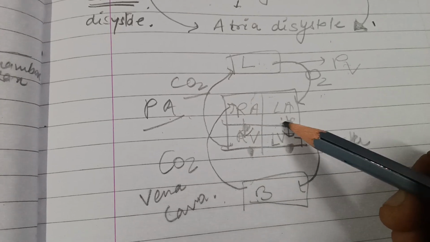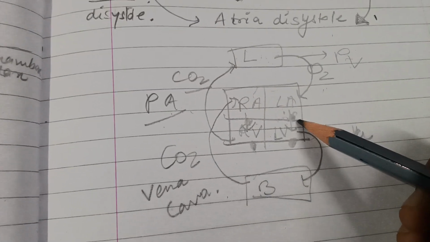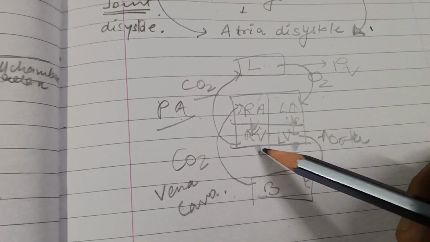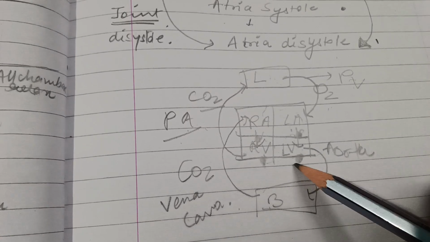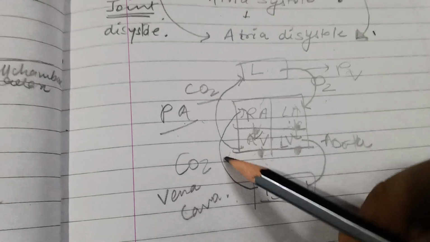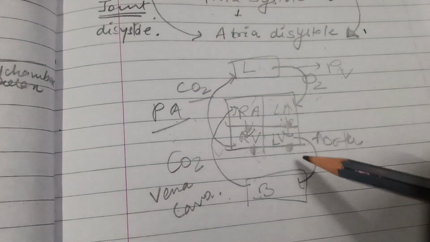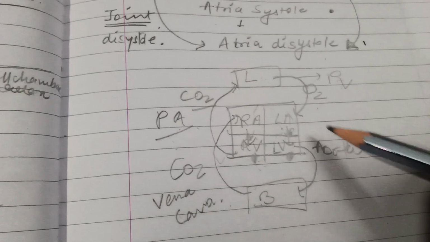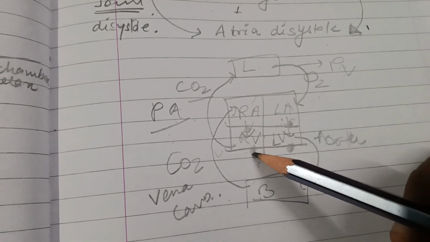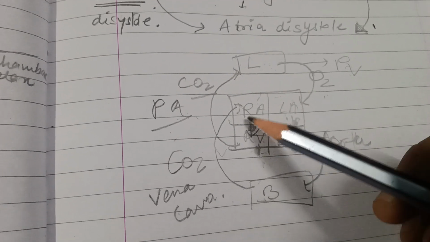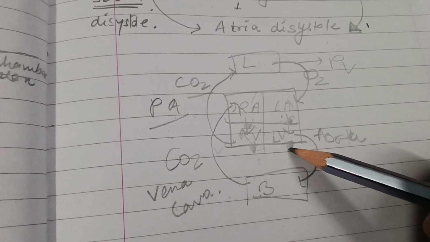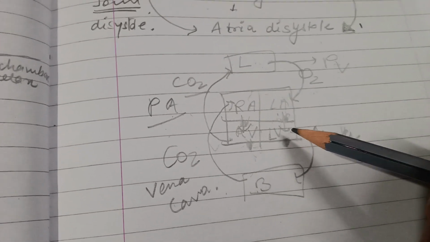Basically these two valves are known as AV valves, present between atrium and ventricle. And these two valves are known as semilunar valves. These are connected to the pulmonary artery, and this one is connected to the aorta. So when the right atrium transfers the blood to the right ventricle, this valve opens up, and once it has received all the blood, it closes. Similarly, this happens in the left atrium and left ventricle as well.